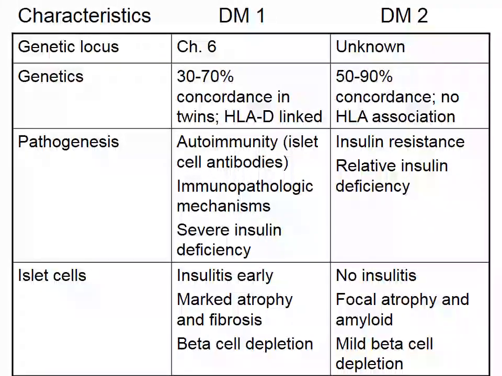Coming to islet cells, in type 1 diabetes mellitus, there will be insulitis, which occurs early in the course of the diabetes mellitus. There will be marked atrophy and fibrosis of the islet cells, and there will be beta cell depletion. Whereas in type 2 diabetes, there will be no insulitis, there will be just focal atrophy, and there will be amyloid deposition and mild beta cell depletion.